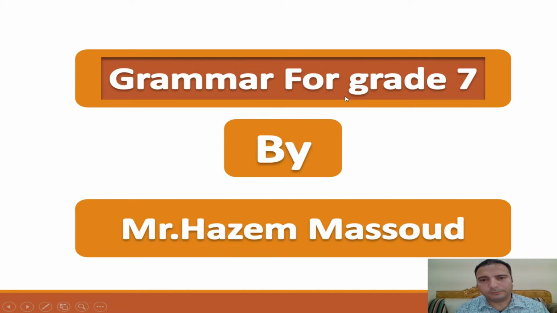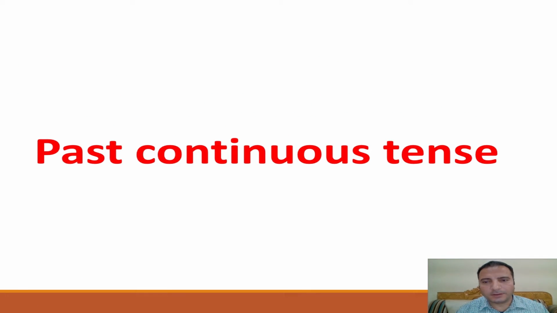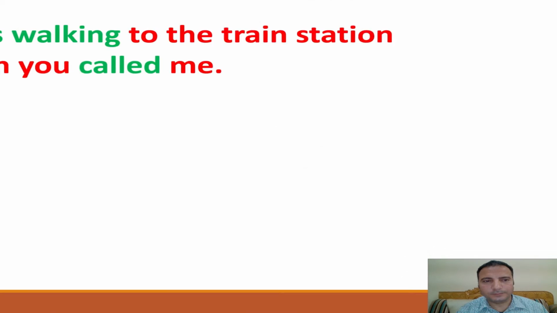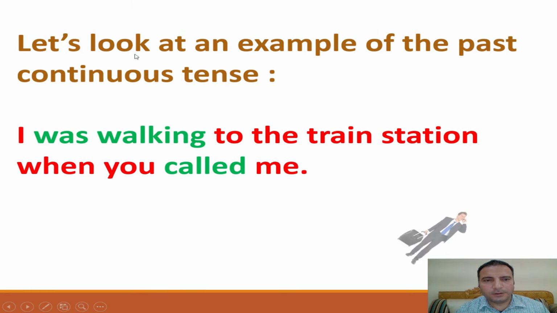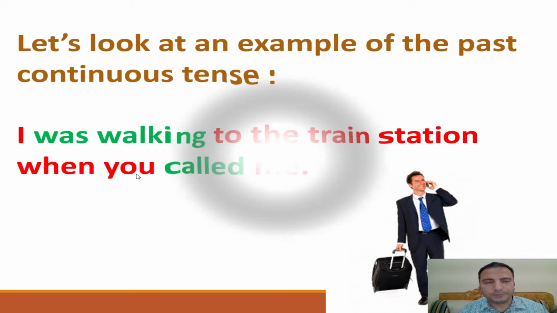Grammar for grade 7. The past continuous tense. Let's look at an example of the past continuous tense. I was walking to the train station when you called me.